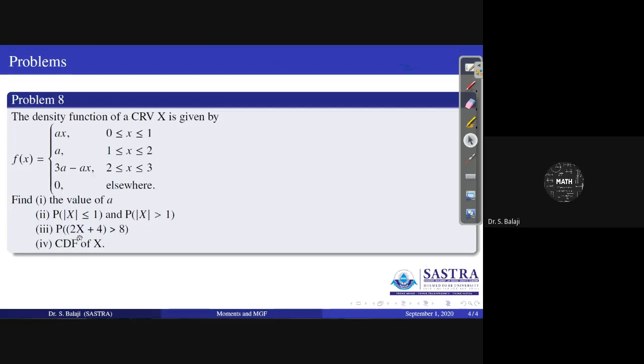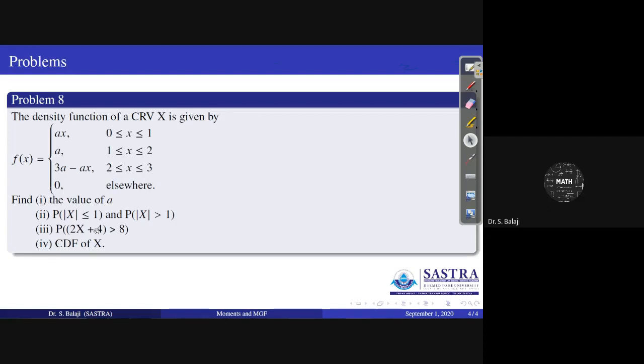And then probability of 2x plus 4 greater than 8 means, you can write it because you have to get the limit for x only. Therefore, 2x can be written as 8 minus 4, 2x greater than 4. Therefore, it means that x greater than 2. Your limit is x greater than 2. X greater than 2 means you have to get the 2 to 3 idea again.